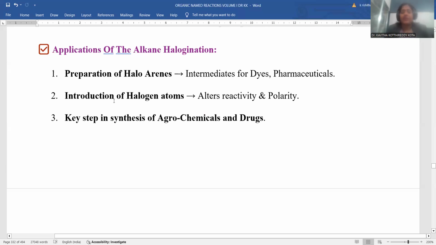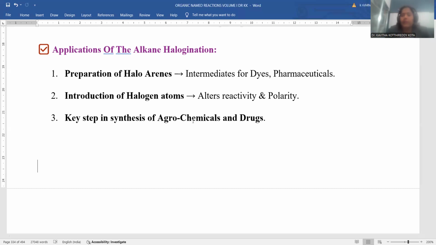The halogen atom present activates the compound in multiple dimensions, and the polarity of the compound is also raised. That's the reason why the molecule becomes significant by introducing a halogen atom. And agrochemicals are synthesized. Agrochemicals are very important, because they make croplands productive and give food to various people. So these agrolands also rely on the halogenation of alkenes.